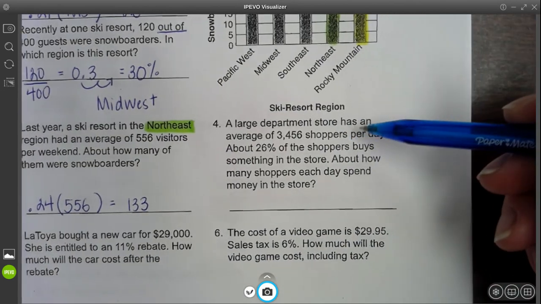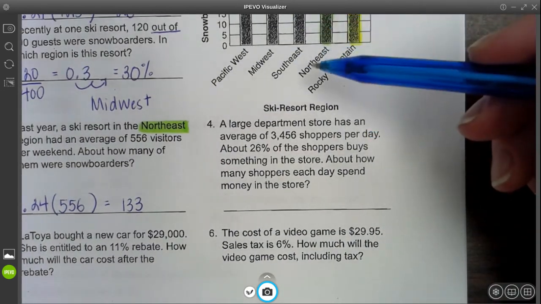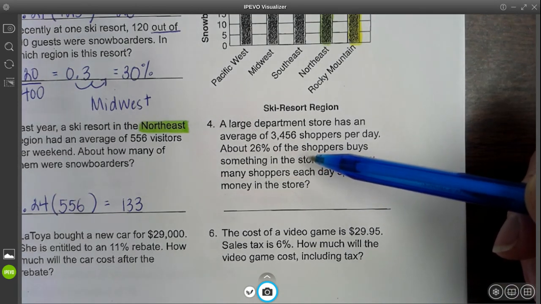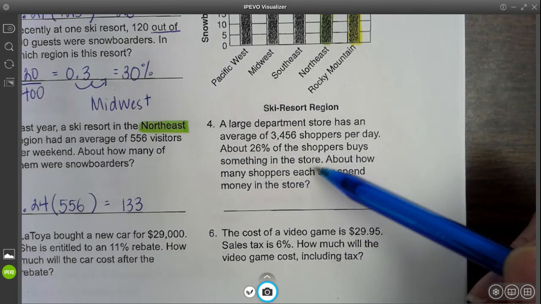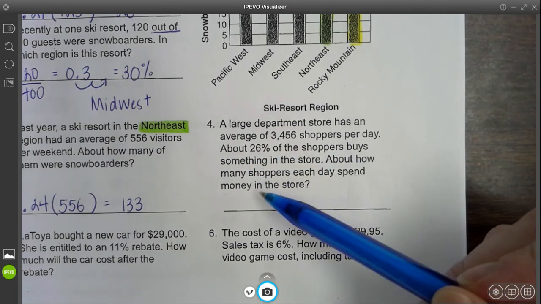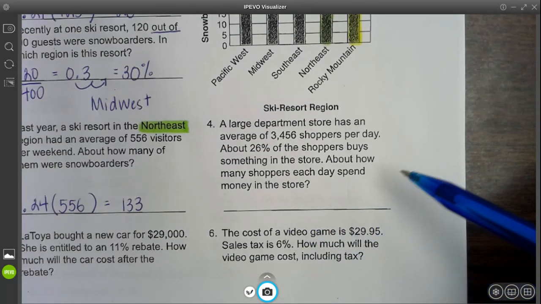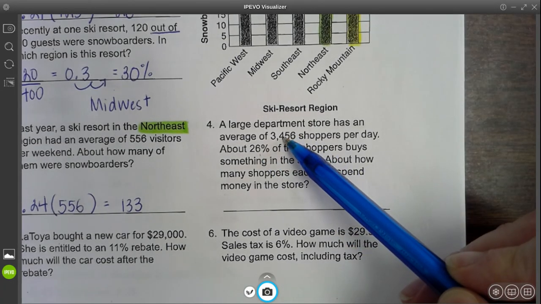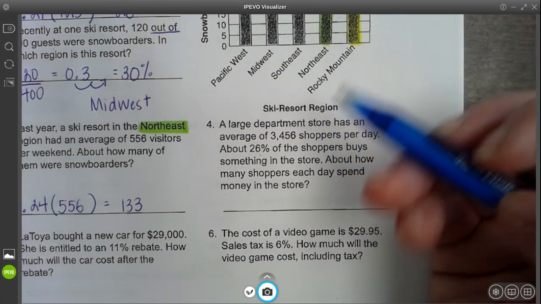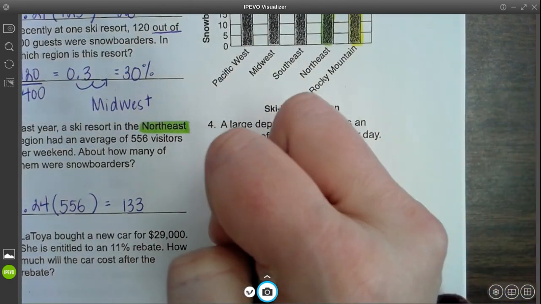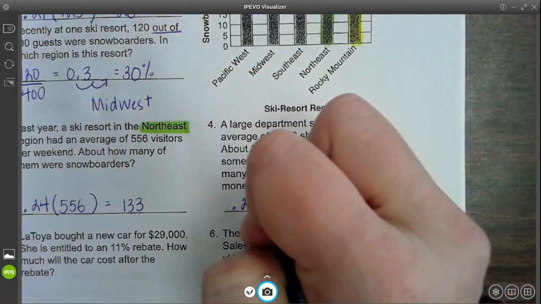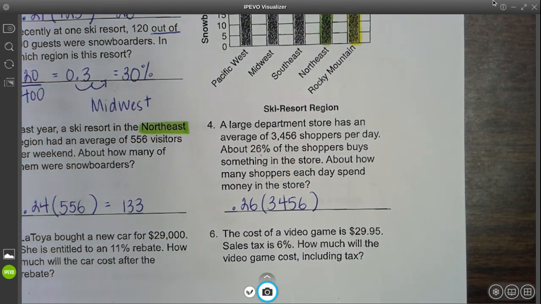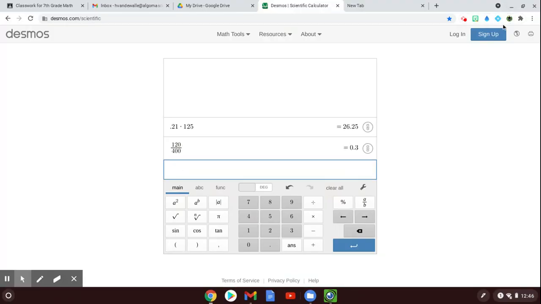Okay, number 4 says, now this is not dealing with this graph anymore. A large department store has an average of 3,456 shoppers per day, and about 26% of the shoppers buy something in the store. About how many shoppers each day spend money in the store? So we're looking to see what is 26% of this number. Again, of means multiply. So we're going to change this 26% to a decimal, which is 0.26, and then multiply by our other decimal, which is 3,456. This one I'll go ahead and do in decimals.